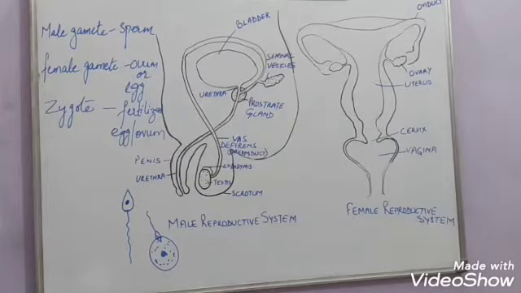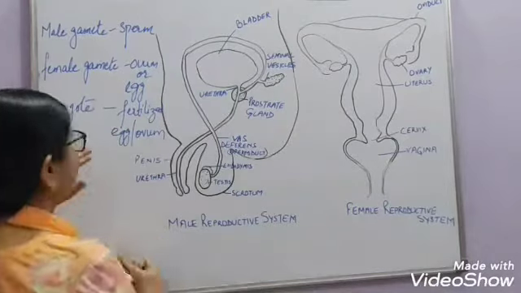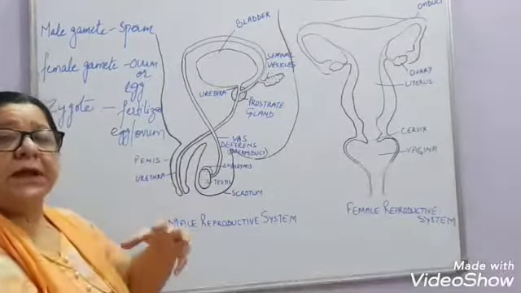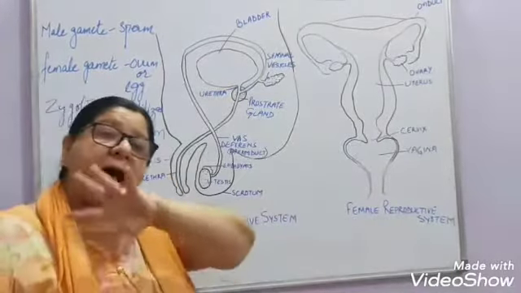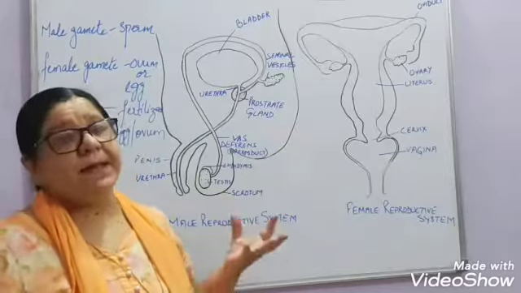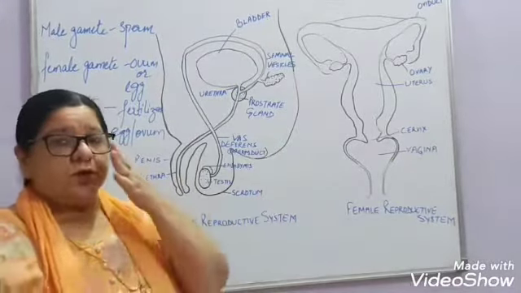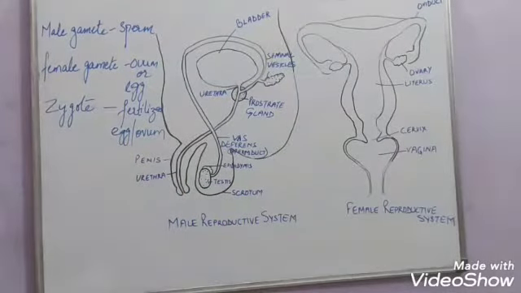Now what happens after the fertilization has taken place? The zygote will be formed. Now this zygote keeps on dividing and redividing and forms many cells inside it, right? So this is how the zygote will then start developing.